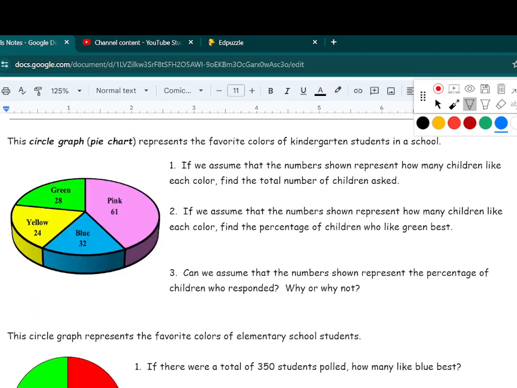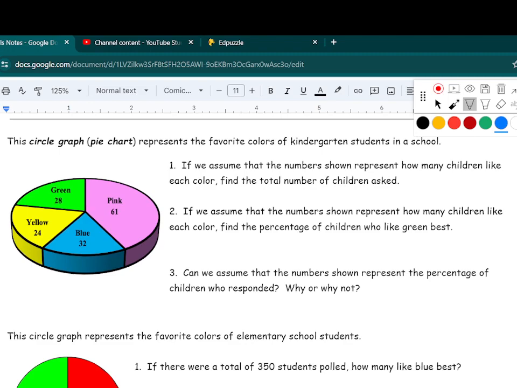And then finally down here we have a data visual we didn't get to in an earlier video, called a circle graph or a pie chart. So the first one that we have up here represents the favorite colors of kindergarten students in a school. So first we're going to assume that the numbers shown represent how many children like each color. So first we're going to find the total number of children asked.